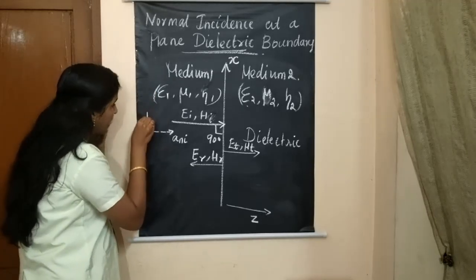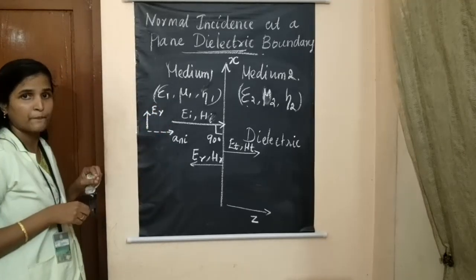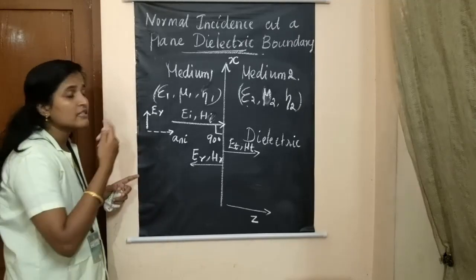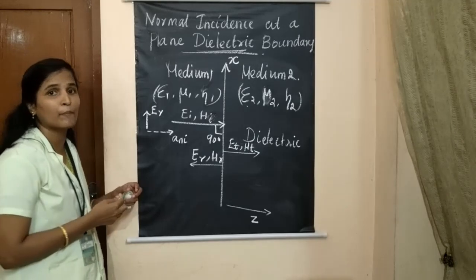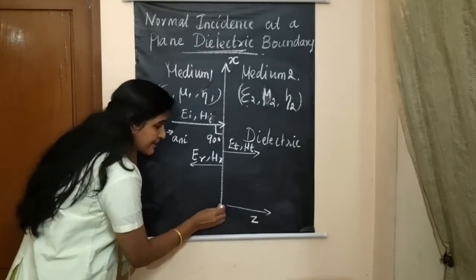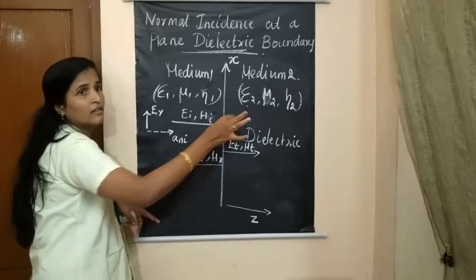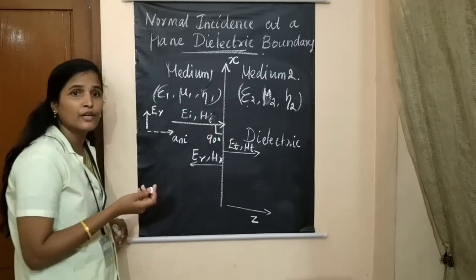Consider the electric field to be in the positive x direction, that is EI. And the magnetic field is in the y direction, perpendicular to this plane. How will you represent it?